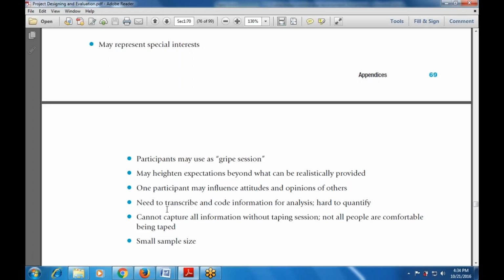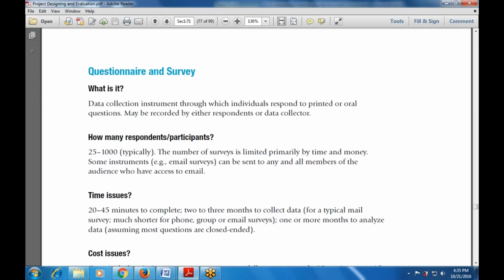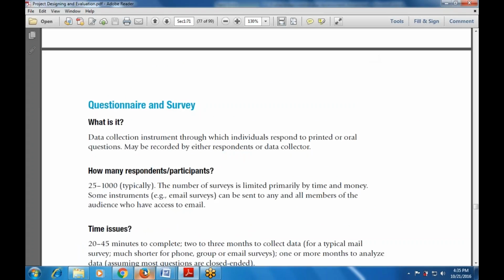Then there is a small sample size. There is a small sample size that is also used with the realistic issue. The next is the questionnaires and the surveys that are available. So what are the questionnaires and the surveys? What are the various questionnaires and surveys? Why are you using the questionnaires and the surveys? What is the advantage of using them?